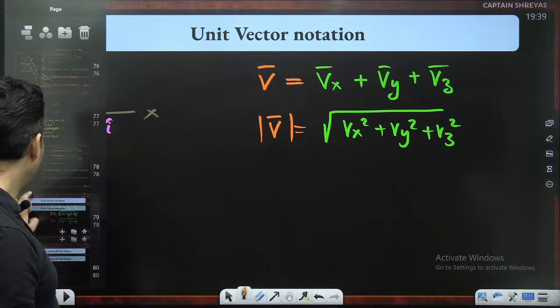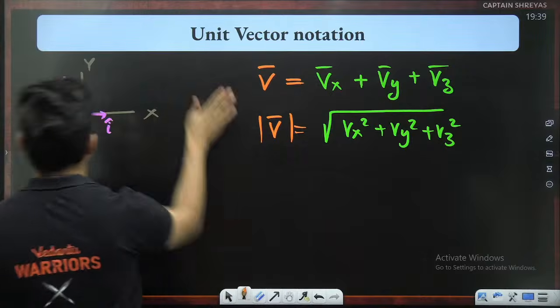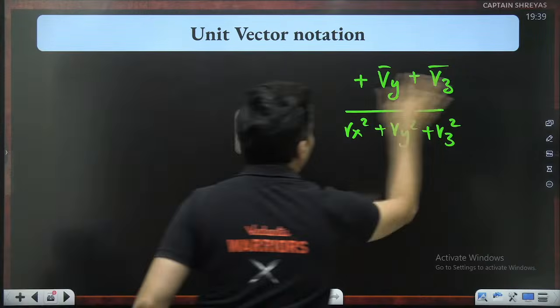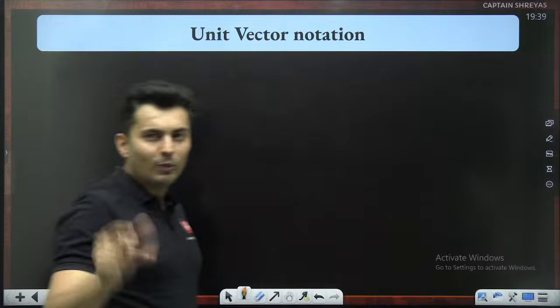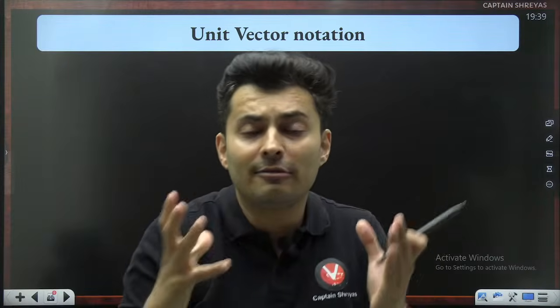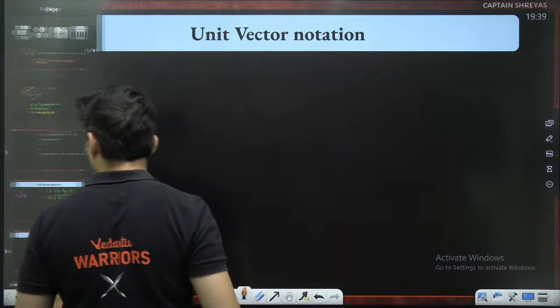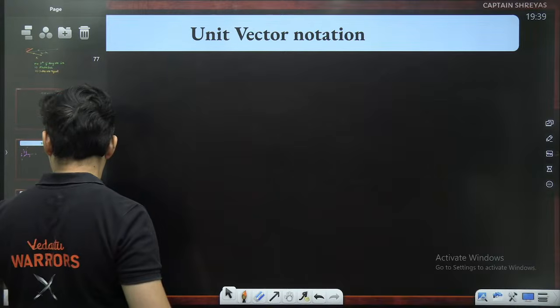Now, I have an idea over here. Observe this carefully. How about I combine both these things together in one single thing and write a vector in a very elegant manner? See, I'll tell you what the problem is.